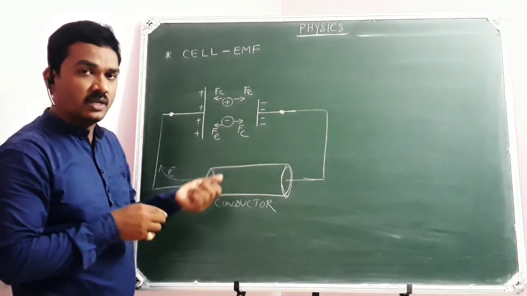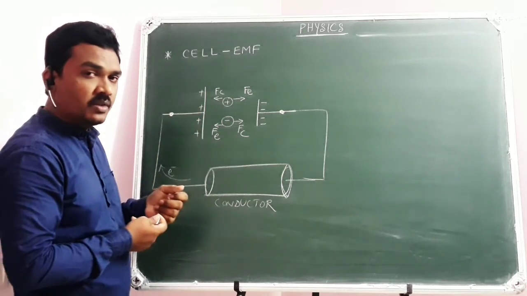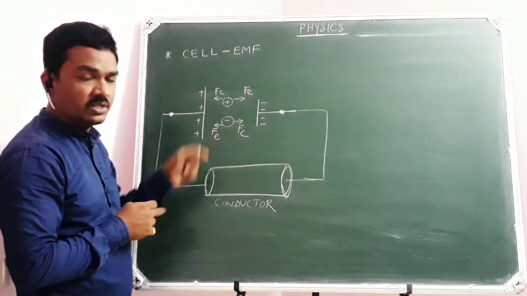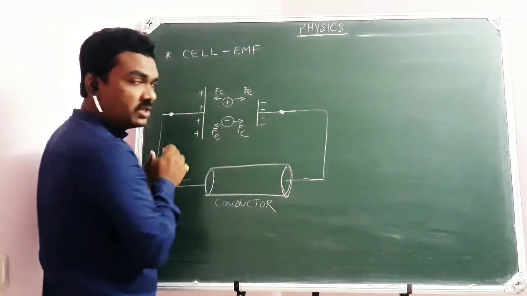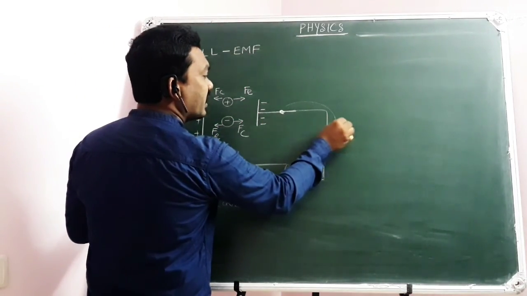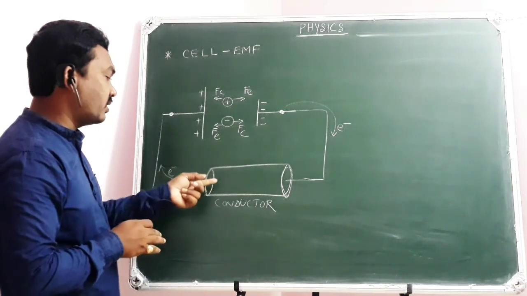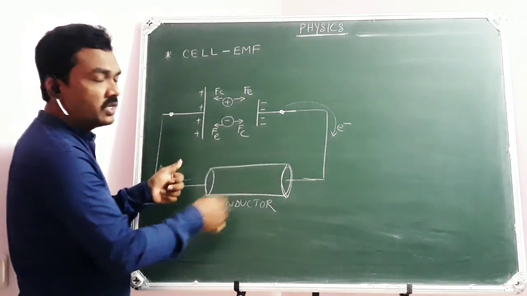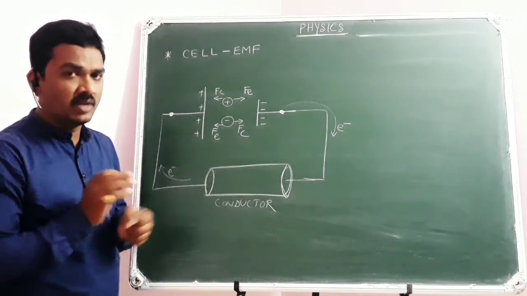Then the equilibrium of ions gets disturbed, because when an electron is added to the positive plate, the electrostatic force of repulsion will decrease. Then this ion will try to move to this side. Hope you got clarity. But this negative ion will be moving to this side. But because of excess concentration, again an electron will be given to the conductor. Of course, ultimately your conductor will be neutral, because whatever electron it is donating here, it will gain back here. So in that way there will be a continuous flow of electrons, which causes current through the conductor. This is all you have learned.